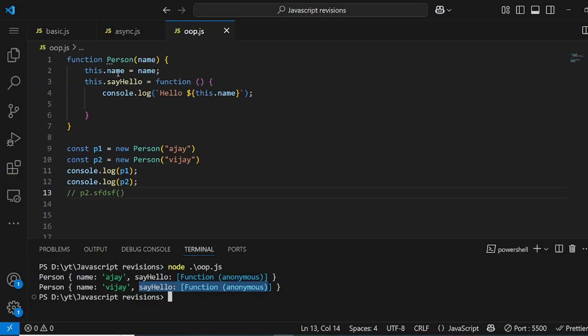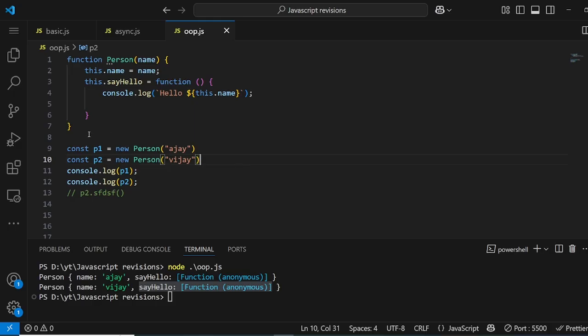Now the name variable, we can understand, will be different for each person. But the sayHello function is literally the same. We did not change anything in it, but we are still copying it into memory. So it's a memory wastage, and that is why we have prototype: so that we can save memory and use it efficiently.